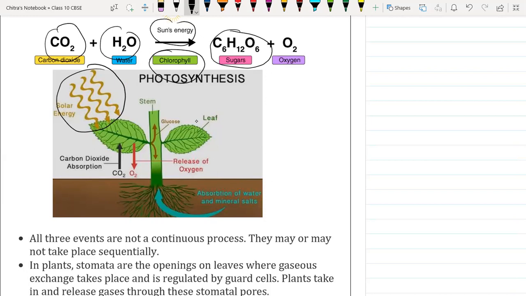C6H12O6 is not sugar, it is glucose, beta glucose. And it releases oxygen gas, and that oxygen is very essential to maintain the carbon dioxide and oxygen level in our surroundings.